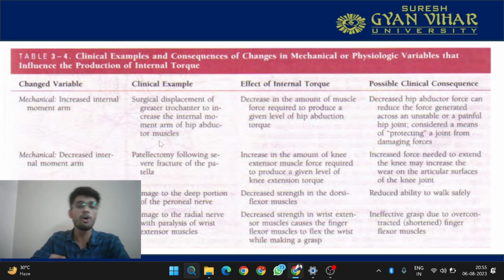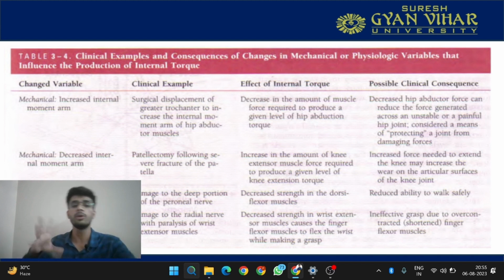Another example is patellectomy, which is also a type of mechanical variable change. The patella acts as an anatomical pulley, increasing the moment arm. If it is damaged or removed, then the knee extensor force will increase, and that will damage the knee joint. So those were two examples of the mechanical variable.